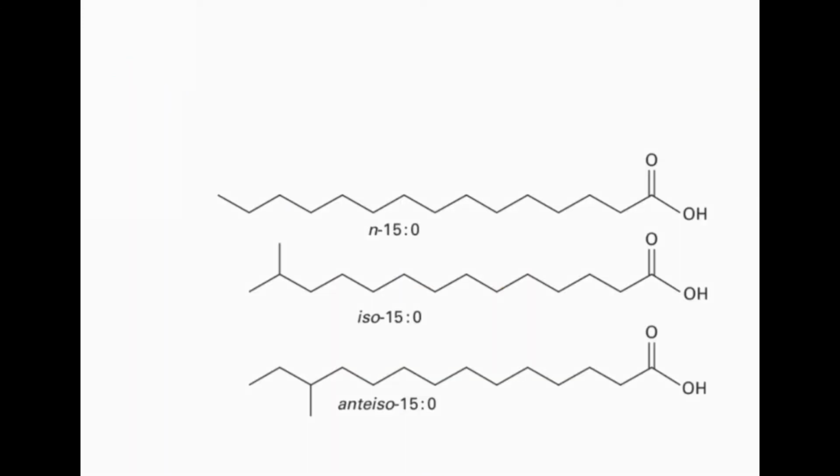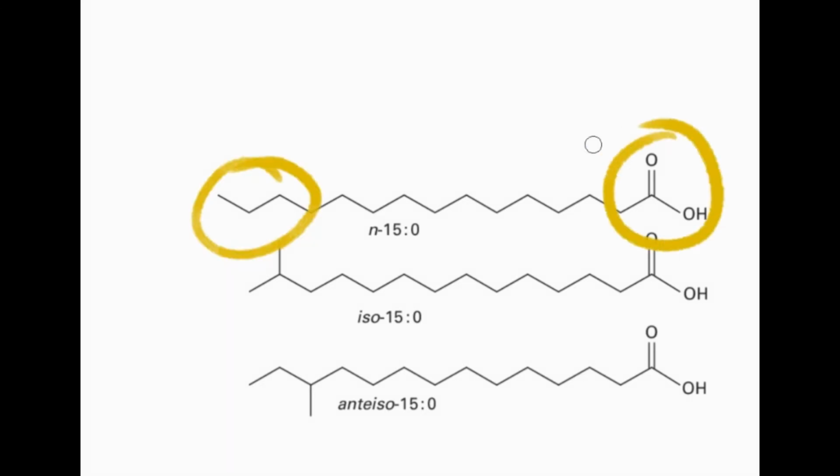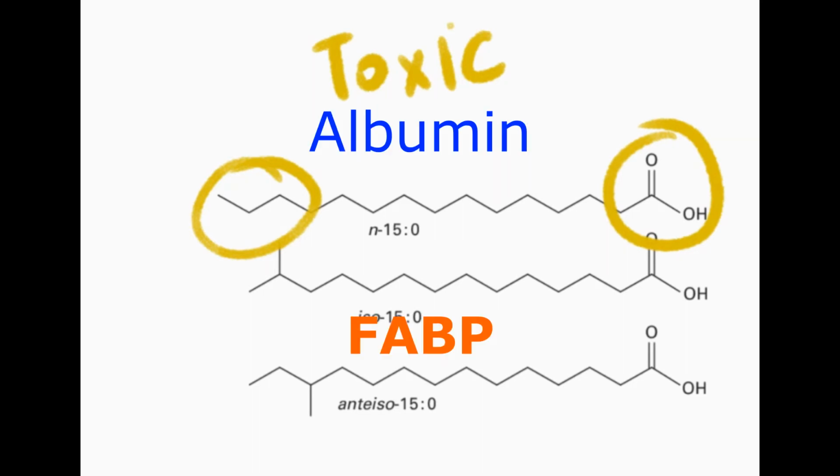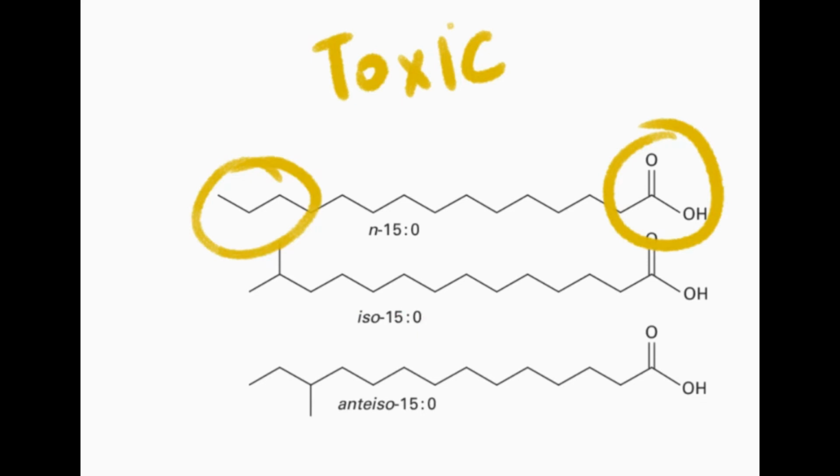So now we know how to mobilize fatty acid, but there are some issues. Because fatty acids are like detergents, having hydrophobic tails and a hydrophilic section, they are toxic and can damage cells. To prevent this, they are attached to fatty acid binding proteins, not to be confused with peripherin. And once in the plasma, this complex will be bound to albumin, to help transport into muscles or cardiac tissues.